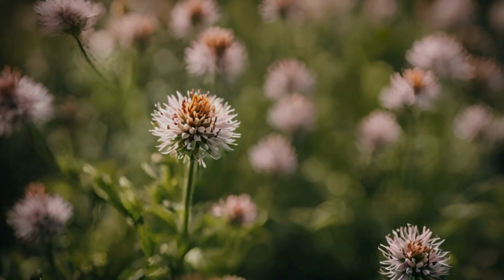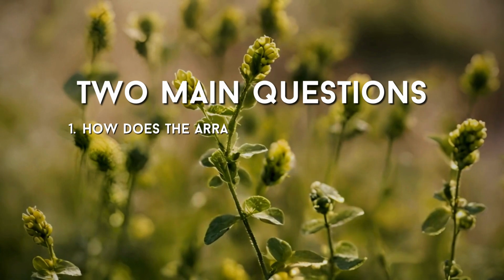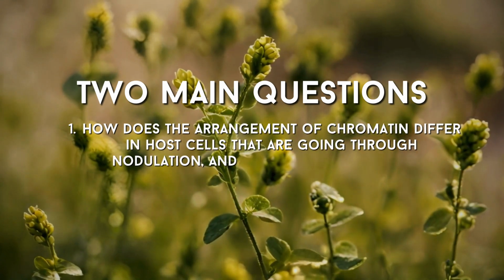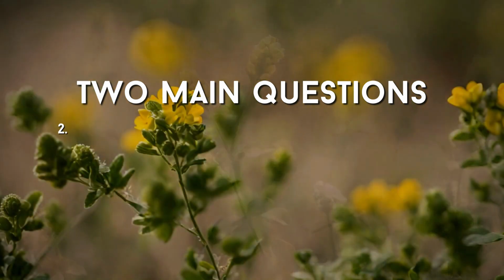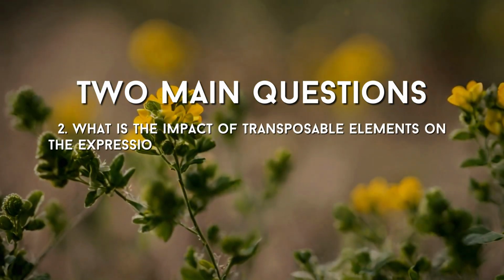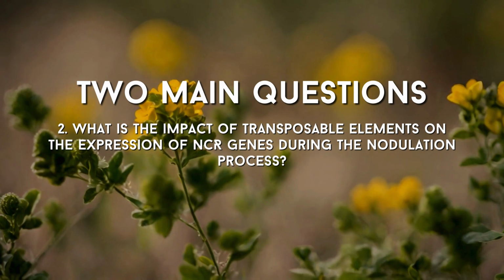With this in mind, we mainly want to answer two questions. One, how does the arrangement of chromatin differ in host cells that are going through nodulation, and what are the observable epigenetic changes? And two, what is the impact of transposable elements on the expression of NCR genes during the nodulation process?